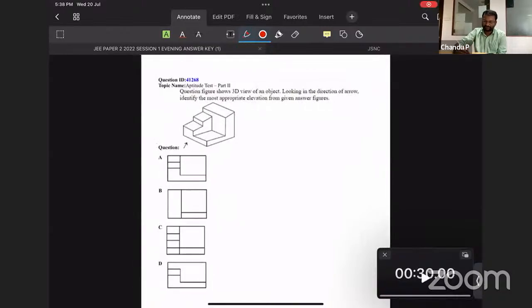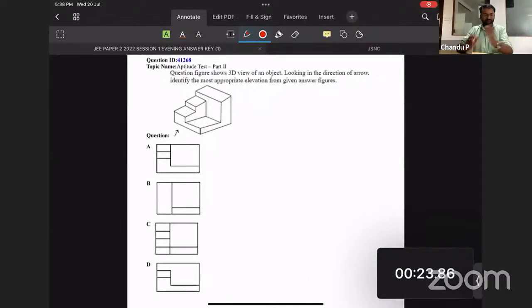Next question. Try this, guys. View from the direction of the arrow. Keep my words, the questions will definitely repeat. Exact same questions may repeat. Somewhat similar questions will definitely repeat. The logic will be the same.